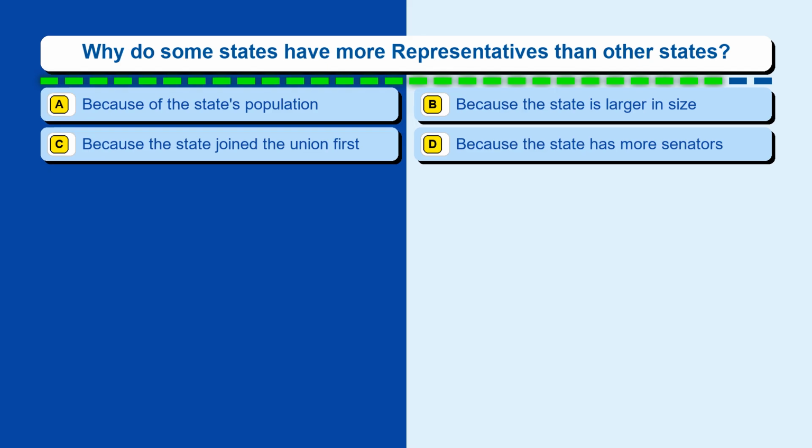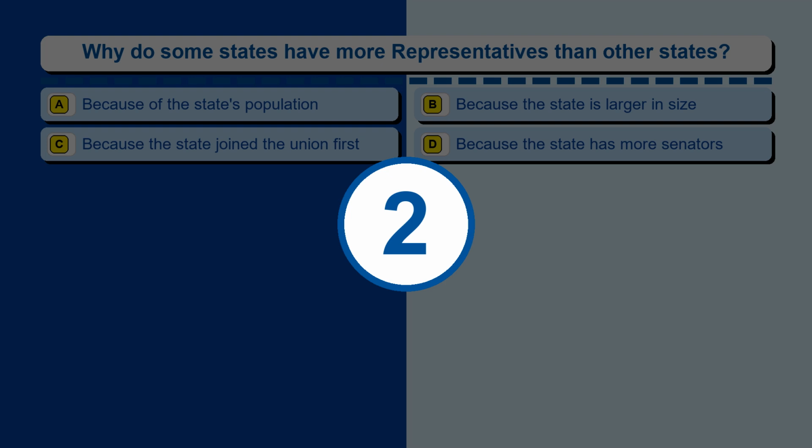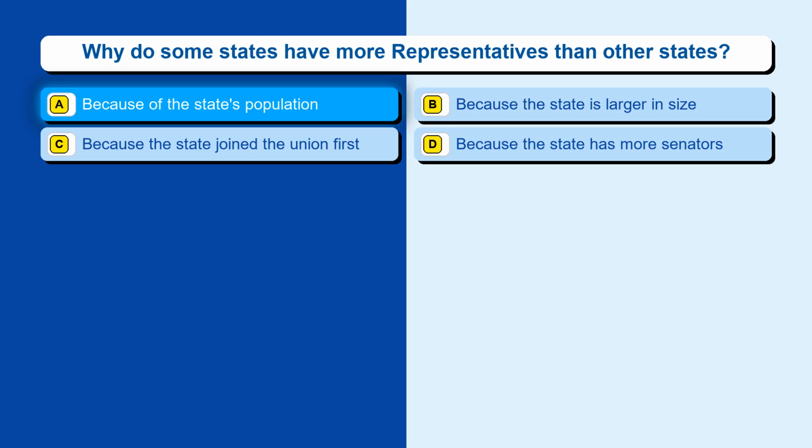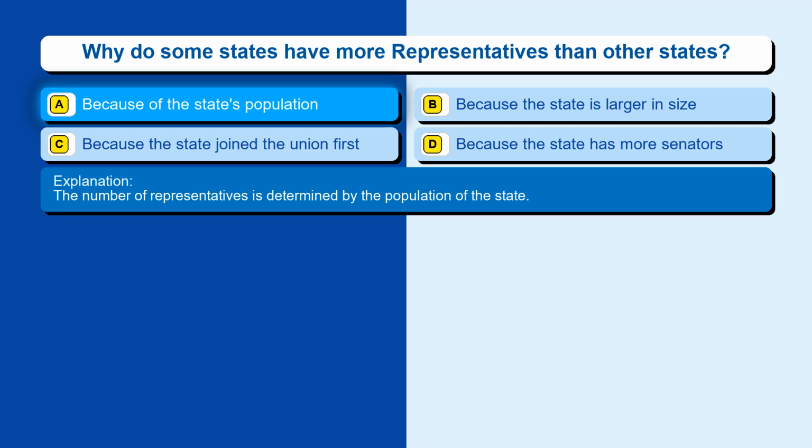Question 133. Why do some states have more representatives than other states? Option A, because of the state's population. Option B, because the state is larger in size. Option C, because the state joined the Union first. Option D, because the state has more senators. The correct answer is option A, because of the state's population. The number of representatives is determined by the population of the state.